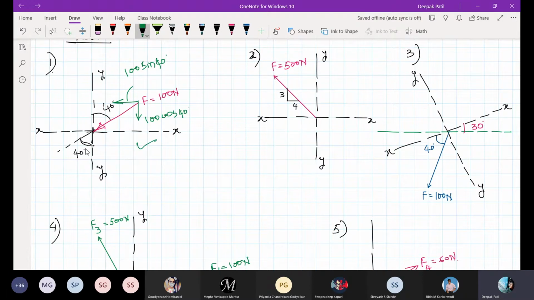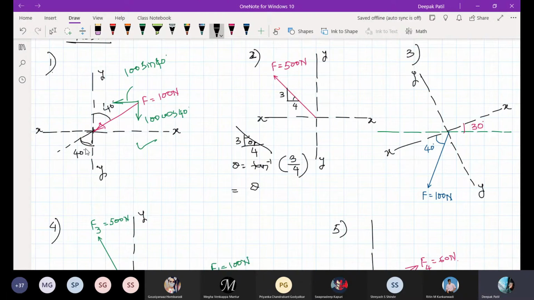In the second one, I gave you the slope instead of giving you the angle. If the slope is given to you, I told you how to solve that. This is the slope given to you. This is 3 and this is 4. Either you can find this angle or you can find this angle. If you find this angle, let me call that theta. So theta will be equal to tan inverse of 3 by 4. So you'll get the value of theta.